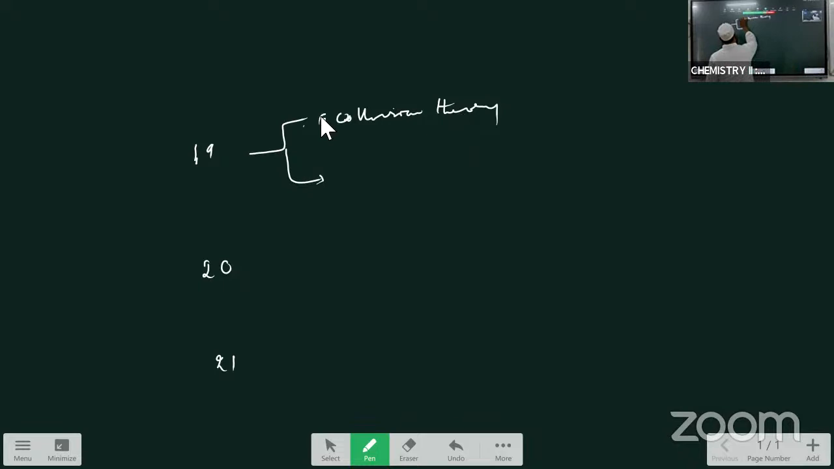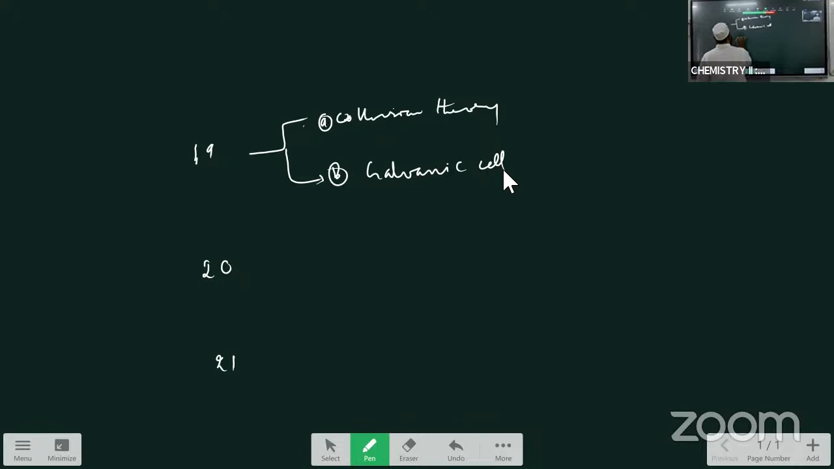In 19, generally A and B bits are asked. So A1 is: write the postulates in the collision theory, and the second one is from electrochemistry: explain about the galvanic cell. So this is the expected question.